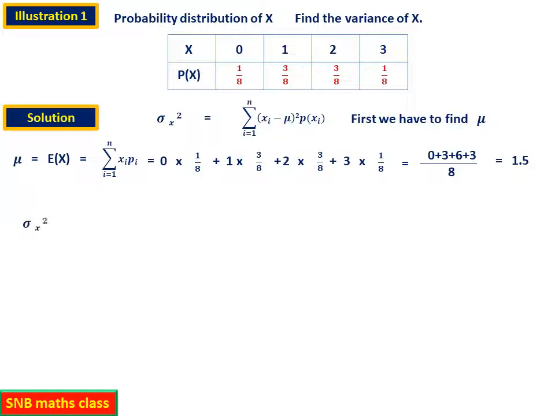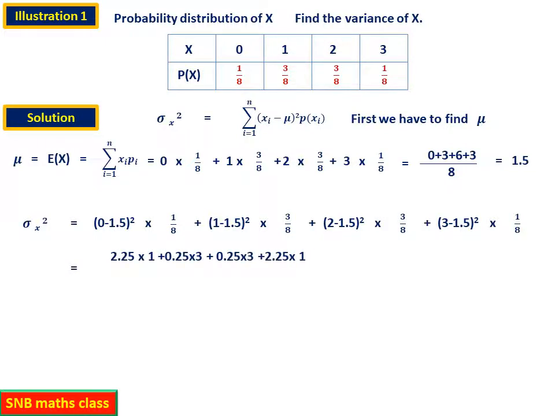Now I have to use this value in the formula of sigma X square. See how we can do it. Sigma X square equals (0 minus 1.5) whole square, because it is xi minus mu. For the first one, X is 0, so 0 minus 1.5 square into the corresponding probability, 1 by 8. Similarly, the second random variable value is 1, so it is (1 minus 1.5) square into the corresponding probability 3 by 8. For the third value, you see 2 in the table: (2 minus 1.5) square into 3 by 8 once again. And the last random variable value is 3, therefore it is (3 minus 1.5) whole square into 1 by 8.